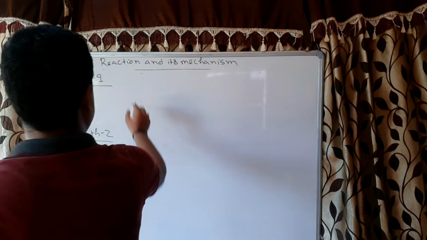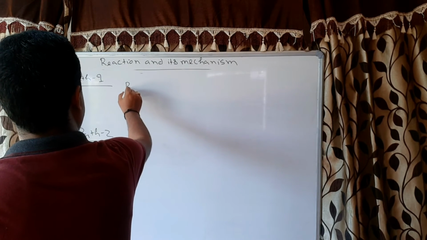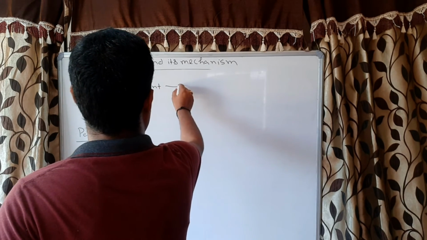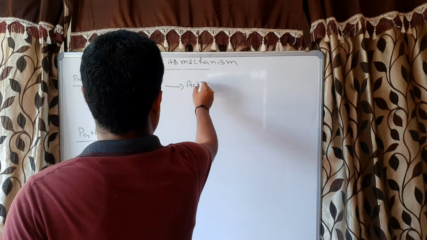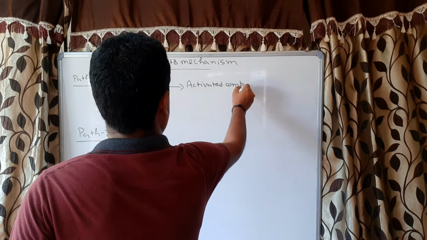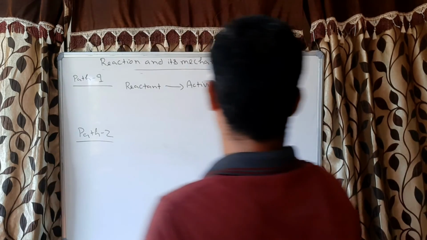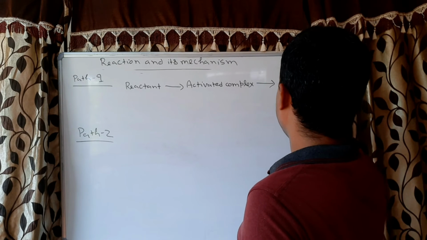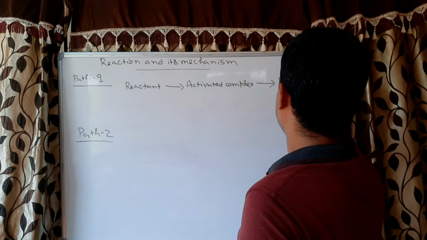Path 1 means this is the reactant and it will convert into the activated complex, and it will go into the product. Correct?